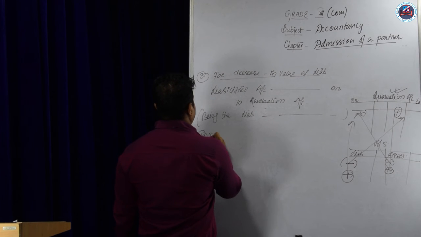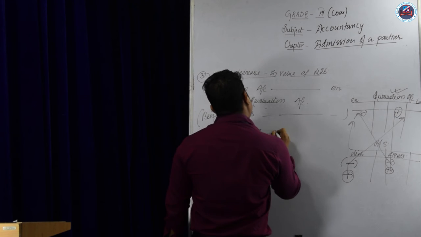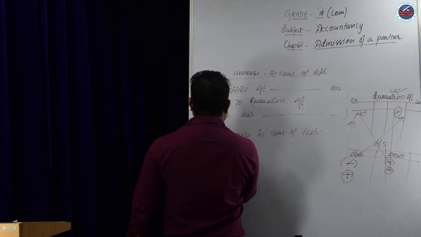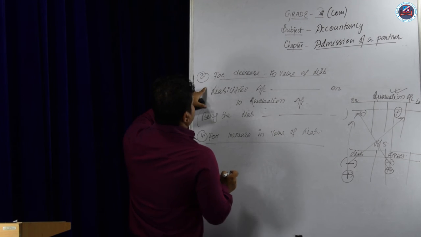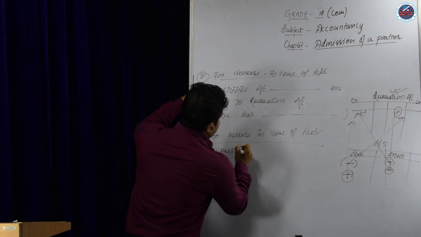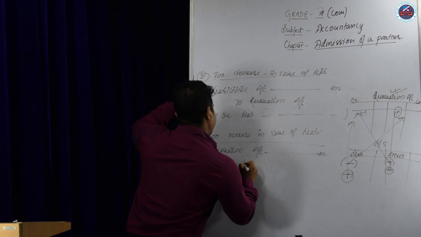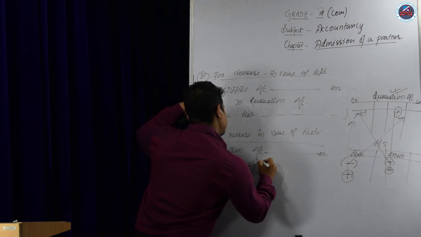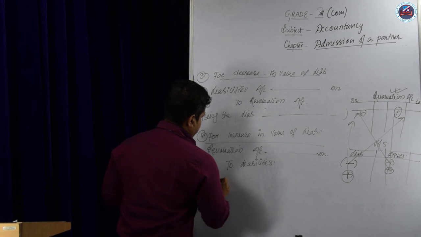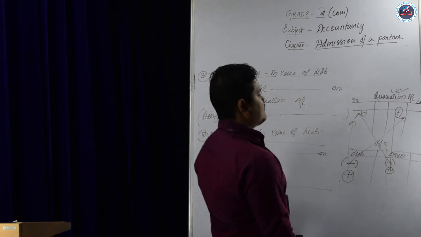So for increase in value of liabilities, what will the entry be then? The entry will be like this, opposite. Firm loss, that will be revaluation account debit. We know revaluation is a nominal account. Nominal loss means debit. Revaluation account debit to liabilities account, being the liabilities are increased.